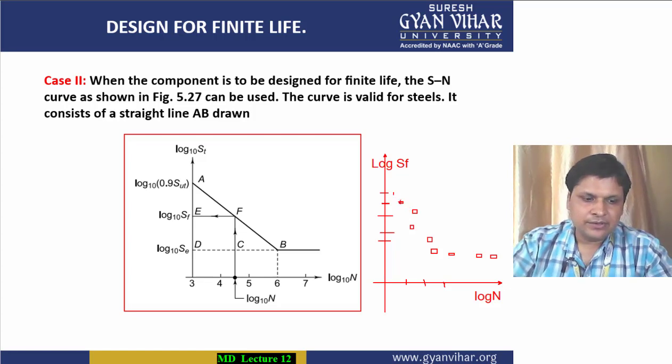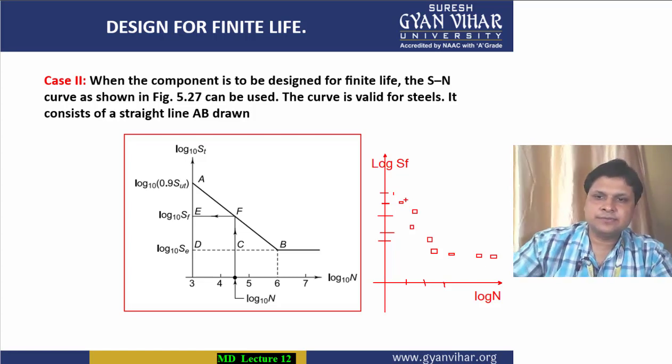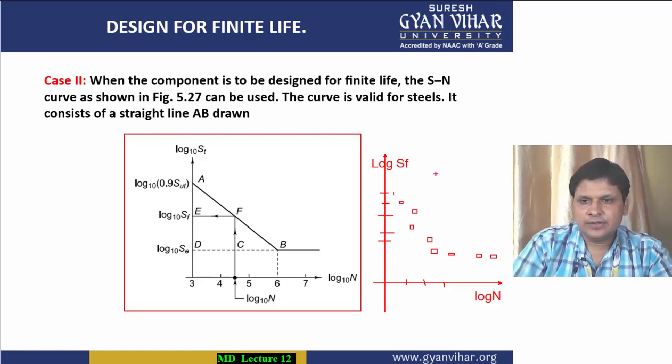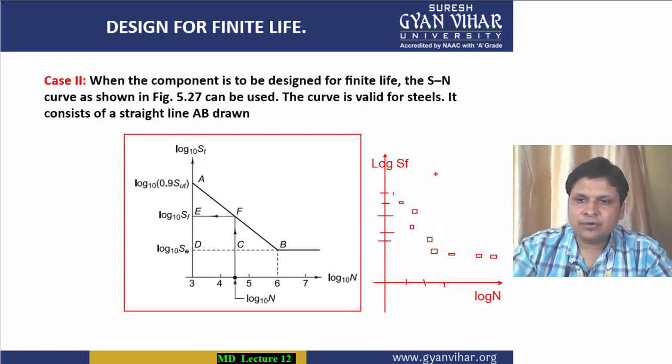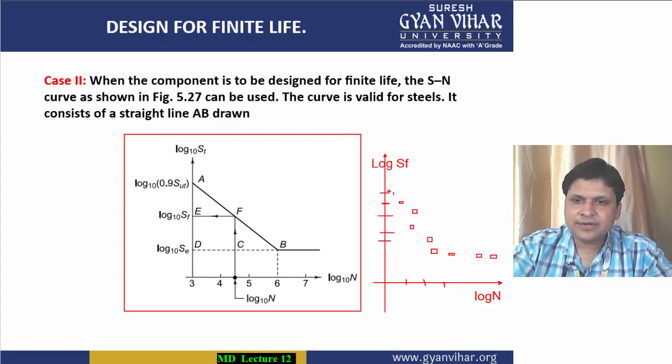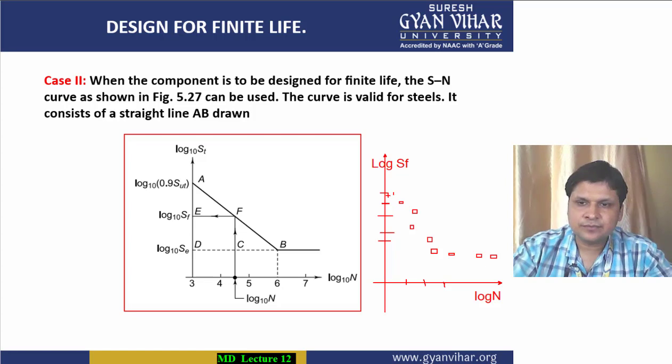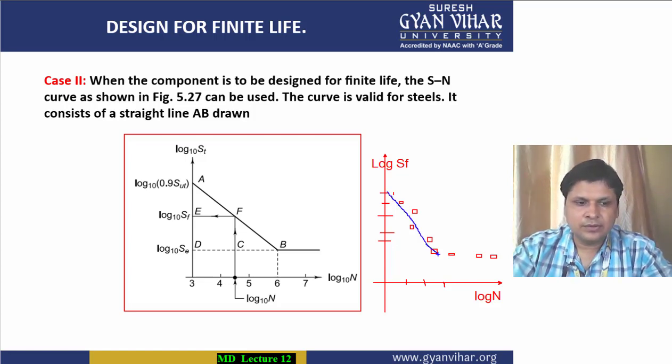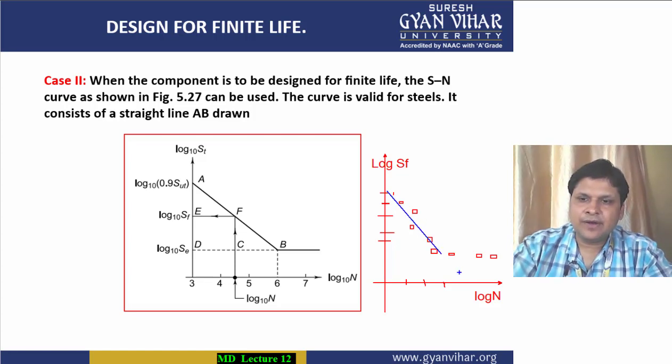These particular points are all failure points. If you join all these failure points by an approximate straight line, in this way, you will find the graph will be made of this type.